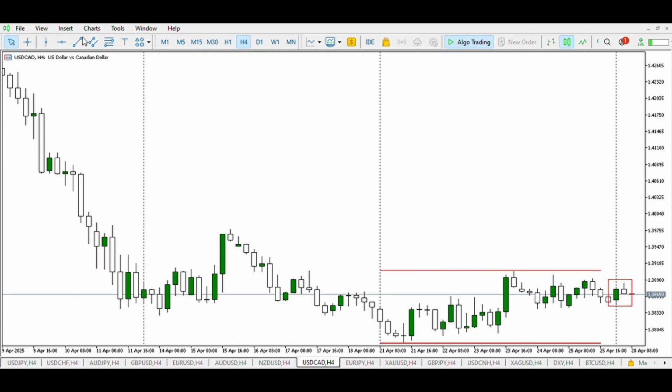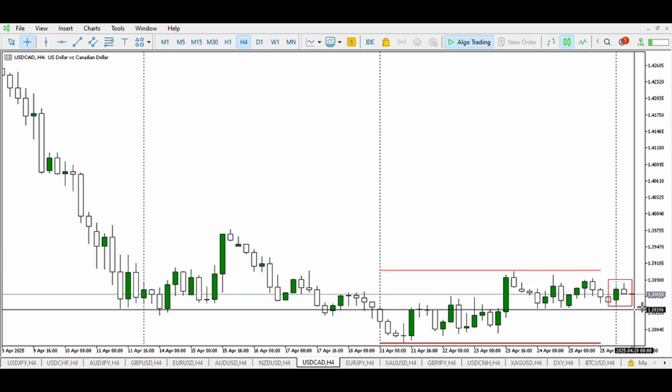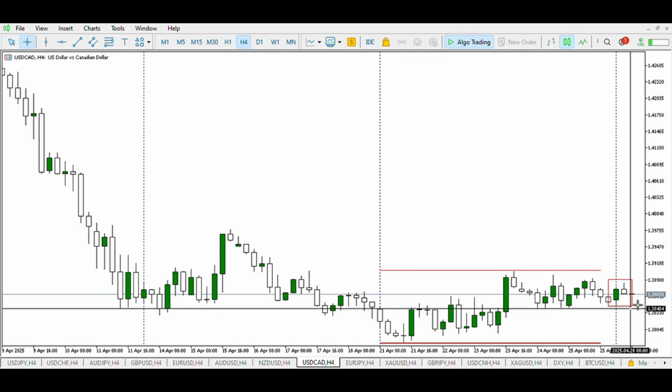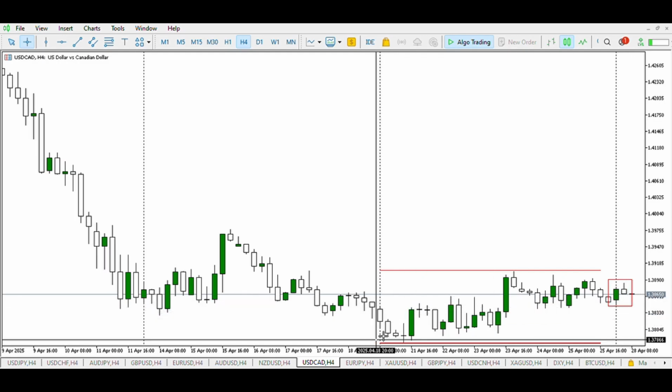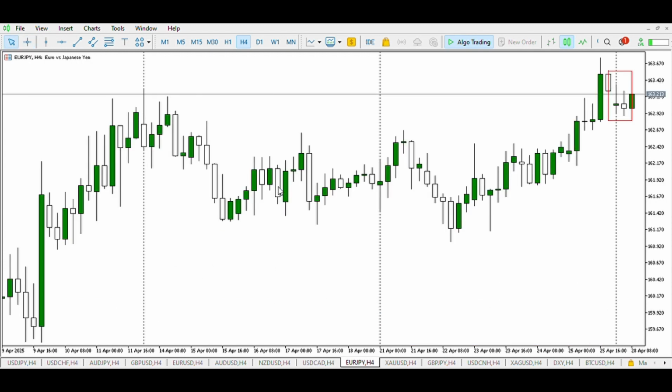On USD CAD at the opening of the market, you can see the buyers in this zone, and in the second half you can see an inducement of more buyers and price going against them. So here we have the accumulation, we have the manipulation, and for the distribution to be completed, we expect this candle to break the low of the day and close as a bearish candle and rally further down.